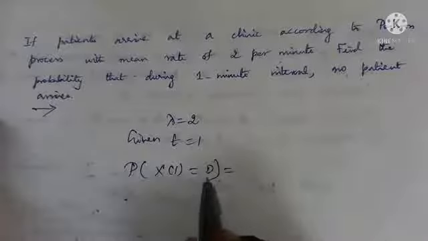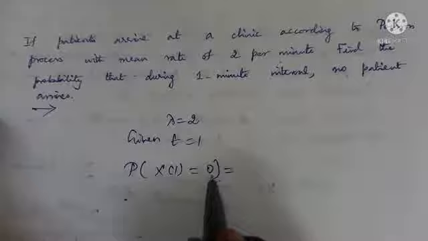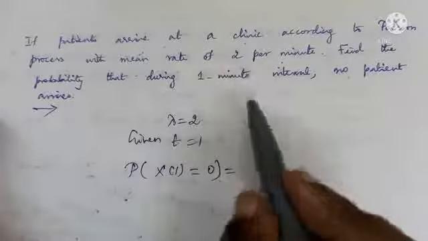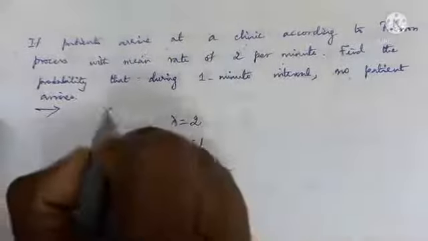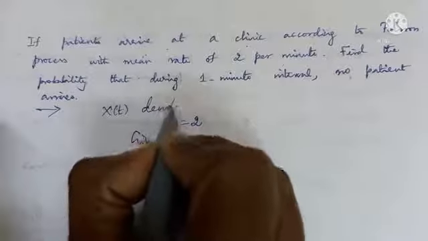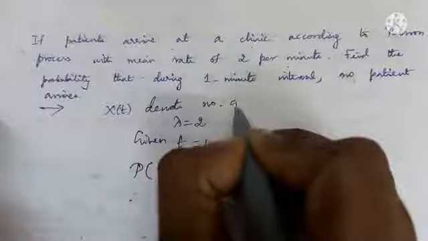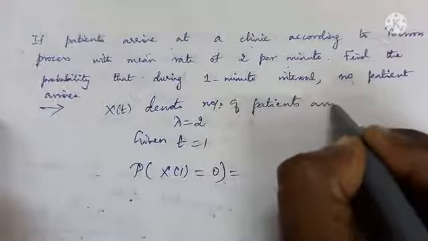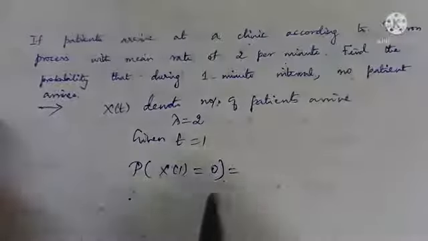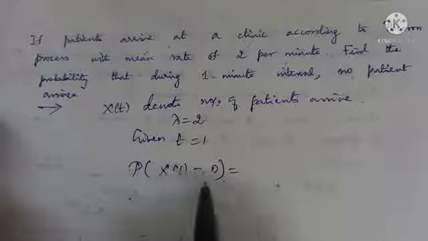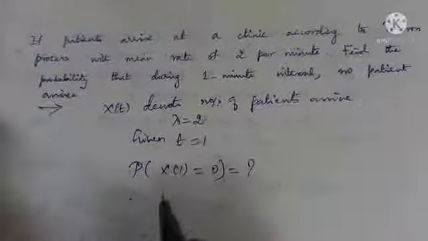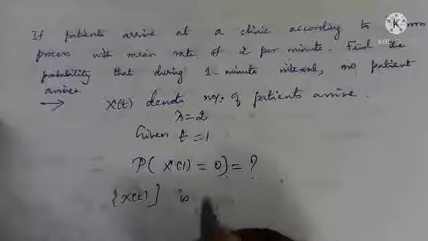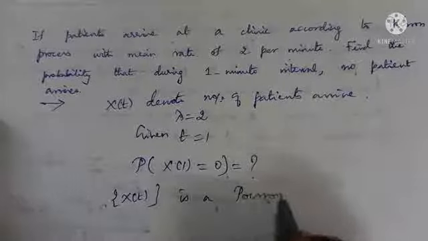So what does X of t denote? X of t denotes the number of patients who arrive at a clinic. So P of X of 1 equal to 0 is asked. We know here X of t is a Poisson process.